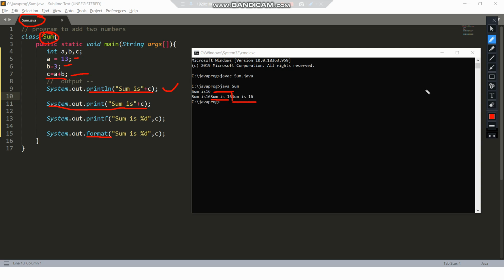Okay, so that's it for this lecture. In the next lecture we will talk about this plus operator actually, and see how it works in different situations.